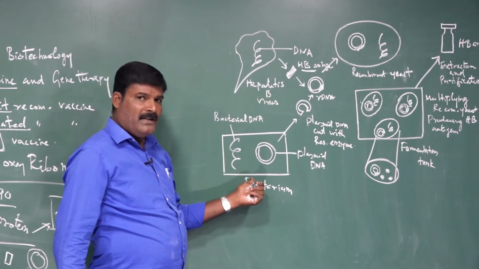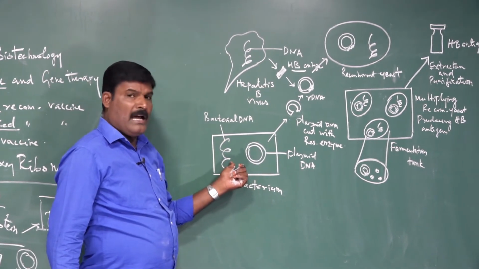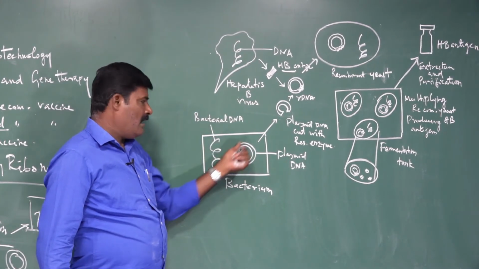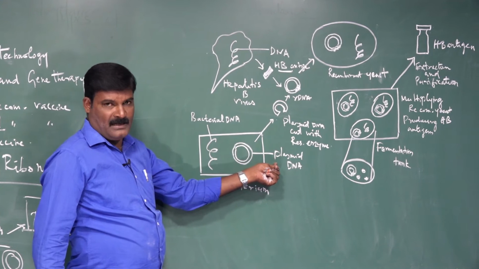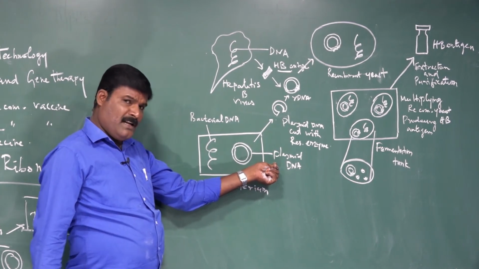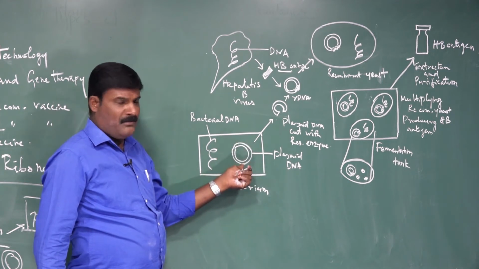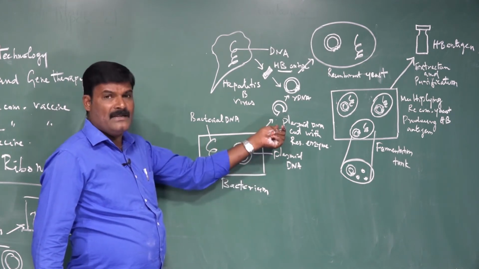Here is a bacterium. A bacterium normally has two DNA molecules. One is the bacterial DNA, another one is circular DNA, the plasmid DNA. What is plasmid DNA? Additional circular DNA of some bacteria, which is used as a vector.